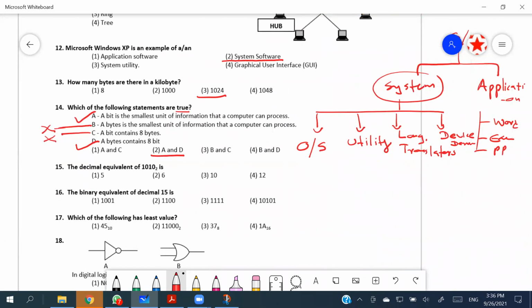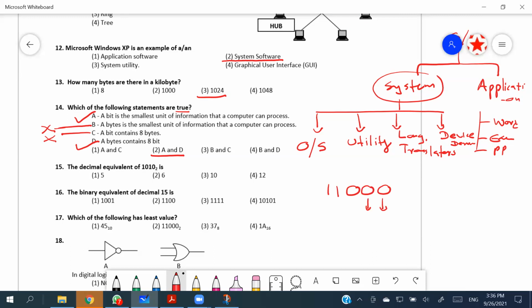So after the 14th, the 17th that you are asking me to compare: which of the following has the least value? On this kind of question, you have to do the calculation, because just by looking at it you can't choose the least one, since the values are represented in four different number systems. So you have 45, which is okay. Others need to be converted into decimal numbers, then only you will be able to compare.